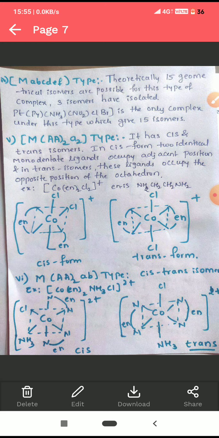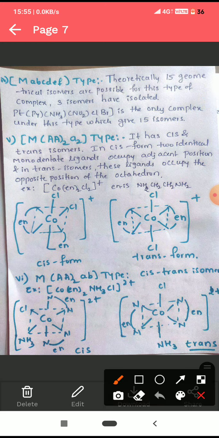Next one is MAA2AB. AA is a symmetrical bidentate ligand and A is one kind of monodentate ligand and B is another kind of monodentate ligand. Here also we have to see the position of the monodentate ligands, that is A and B. If A and B are adjacent to each other, then it is in cis form. If A and B are opposite to each other, then it is in trans form. Okay, see the first example.